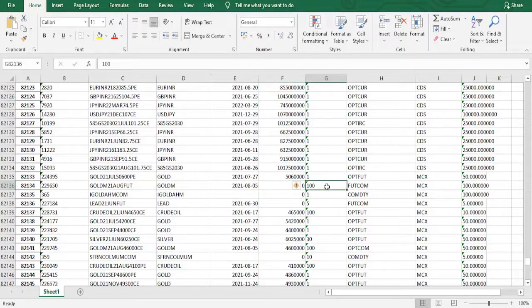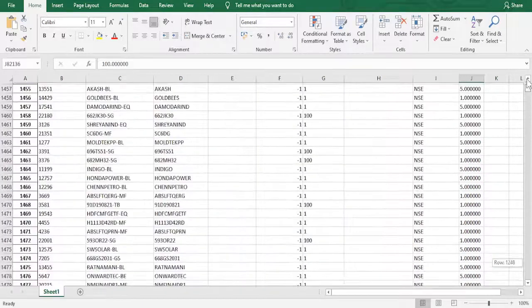And for Gold M, the minimum we can trade is 100 grams, that is the lot size. Instrument type is FUT commodity, COM FUT COM. Exchange name is MCX. 100 is the tick size. 100 means 100 divided by 100, so the minimum is in multiples of 1 rupee that we can trade Gold M, like that.